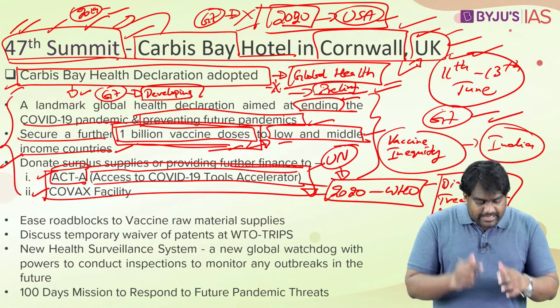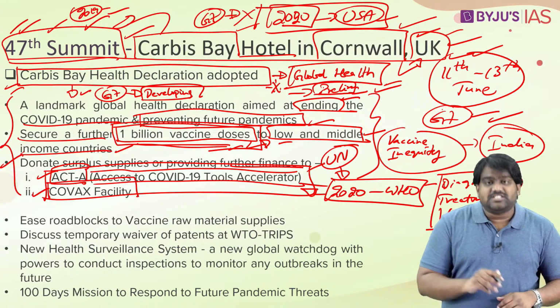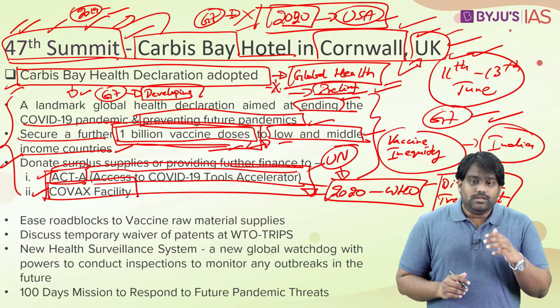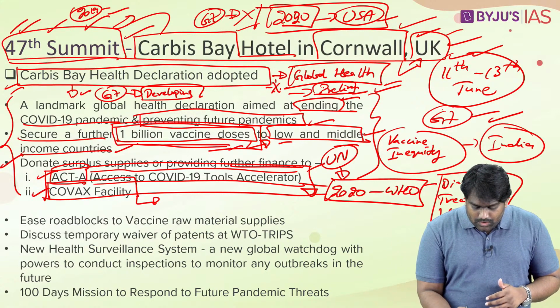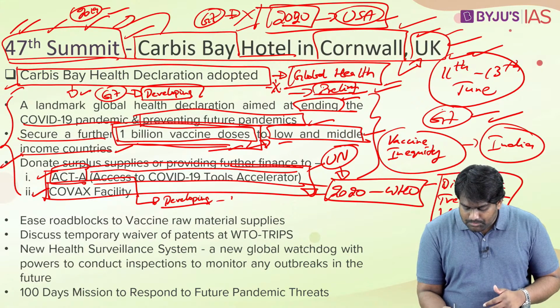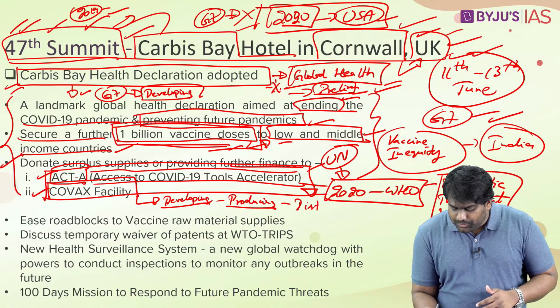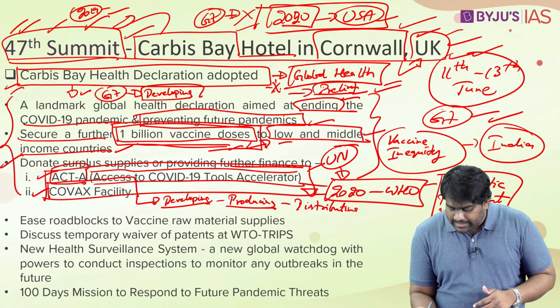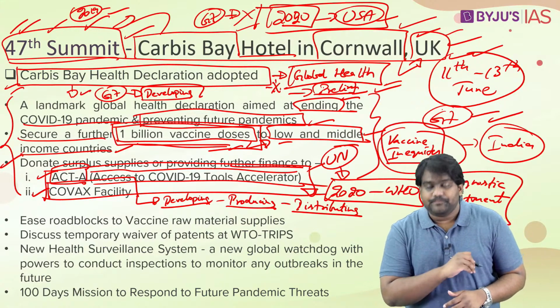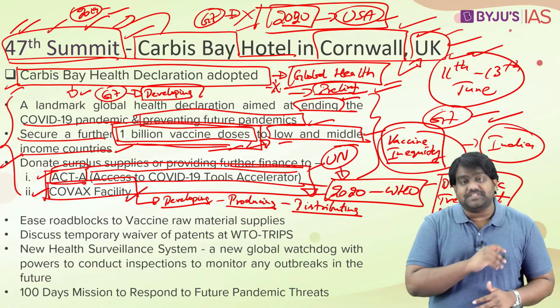So under the ACT-A initiative, there is something known as the COVAX facility. This facility is meant for developing vaccines for COVID-19, producing them, and as well as for distributing them around the world by ensuring vaccine equity. This is the objective of the COVAX facility.